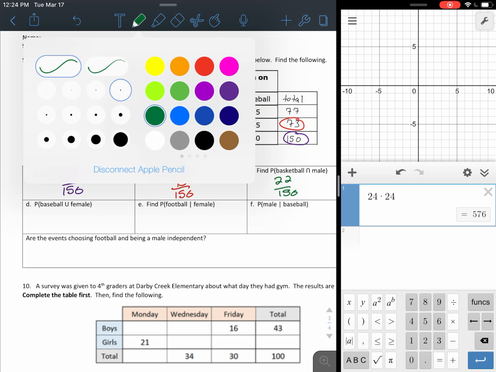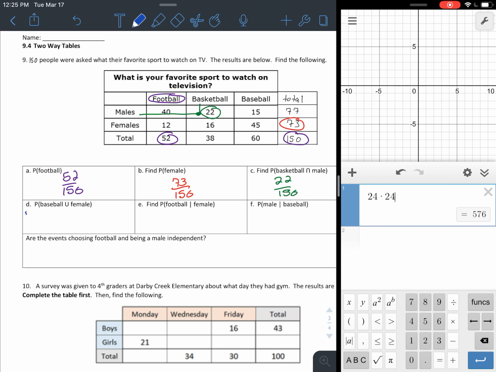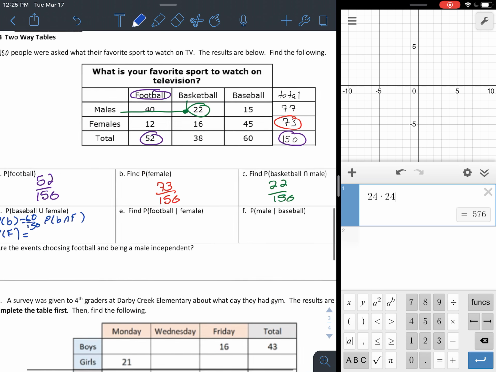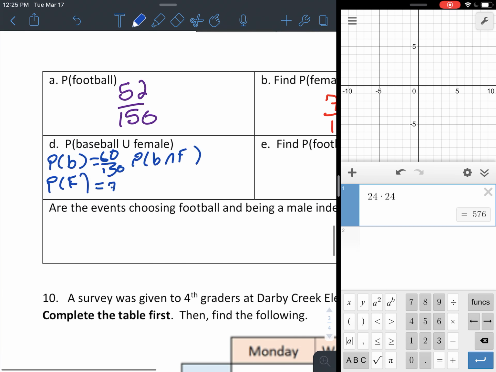Probability baseball or female. This is where it gets a little bit trickier, guys. So we remember we have to find three probabilities here. Probability baseball, probability female, and the probability of baseball and female. So probability of baseball would be 60 out of 150. I'll zoom in here. Probability of female, we already found that one, 73 out of 150.